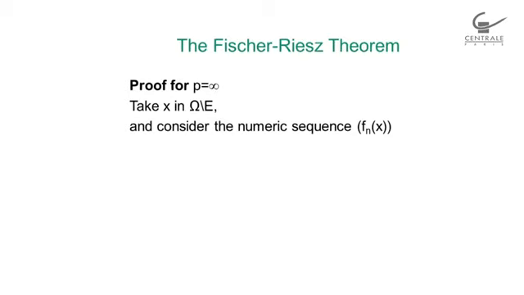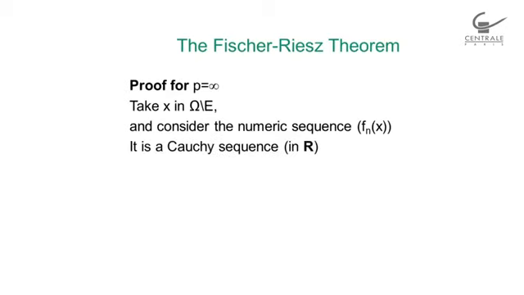Now, let me choose x in omega, but not in E, not in this union of null sets. So I choose x in omega minus E, and I will consider the numeric sequence fn of x. It is a numeric sequence because I compute fn at x. So for each n, there is a number fn of x. So it's a sequence in the sense of calculus, a numeric sequence.